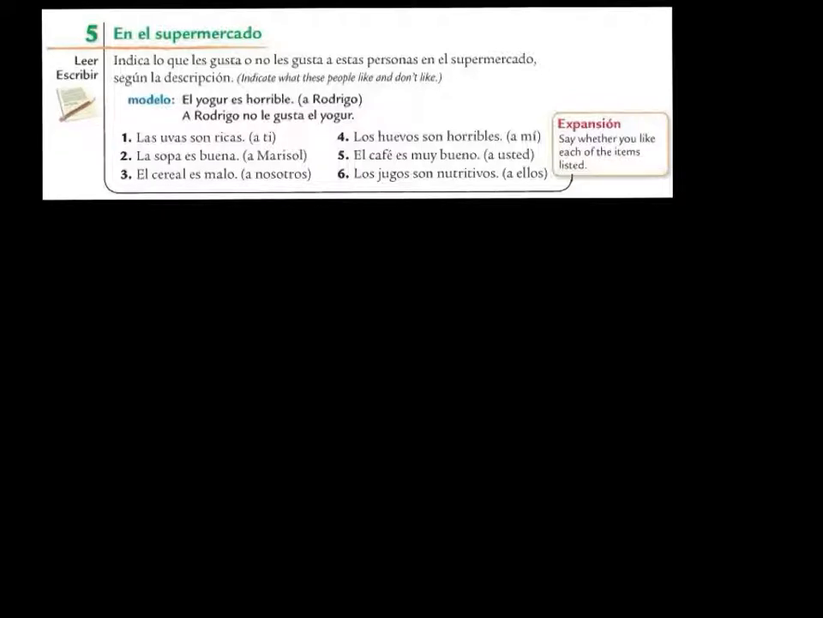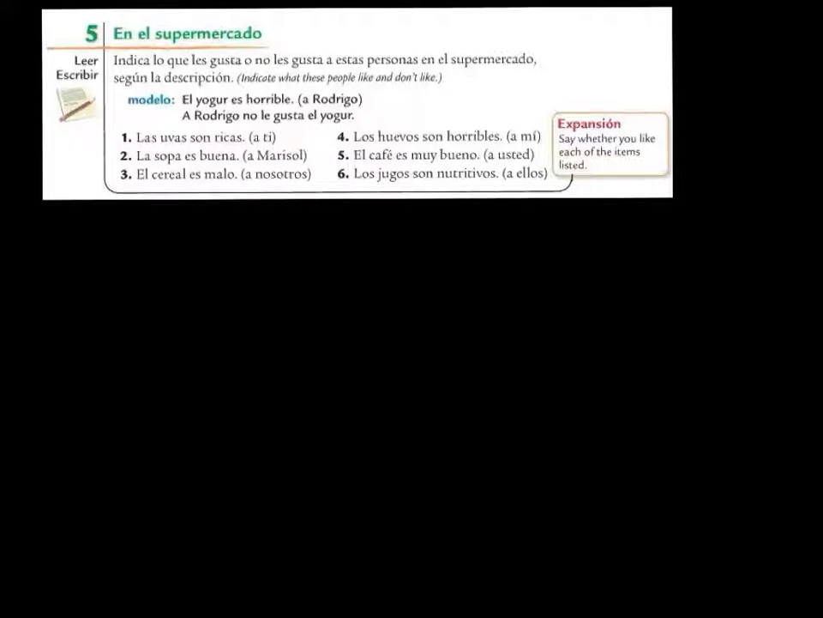So let's go ahead and complete this practice exercise. It says, indicate what these people like and don't like. But if we're thinking in Spanish mode, we really have to indicate what pleases or doesn't please those people. So you've got to think a little backwards, okay?